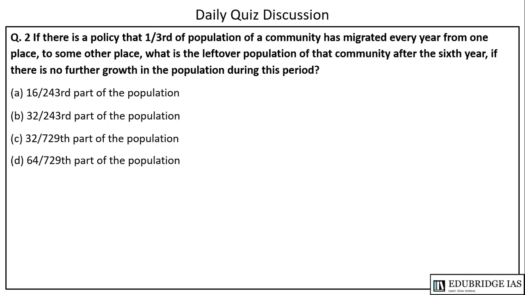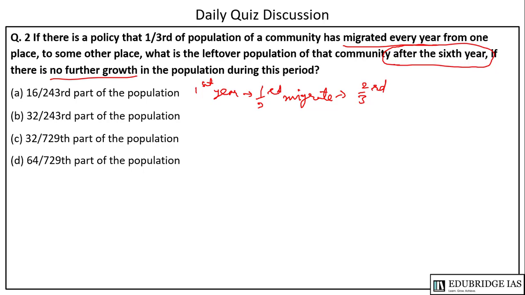The next question says, if there is a policy that 1/3 of the population of a community migrates every year from one place to some other place, what is the leftover population of that community after the 6th year if there is no further growth in the population during this period? So after the first year, 1/3 will be migrating, so what remains is 2/3. After the second year, 1/3 of this 2/3 will migrate, so what remains is the 2/3 portion of 2/3. So now we can say that, 1 2 3 4 5 6.